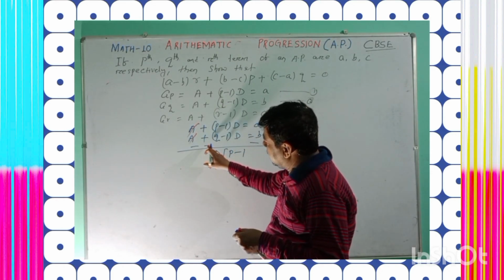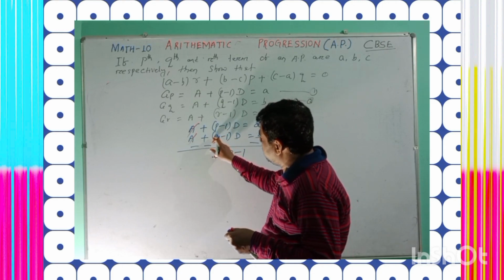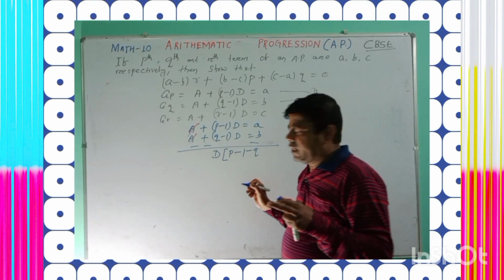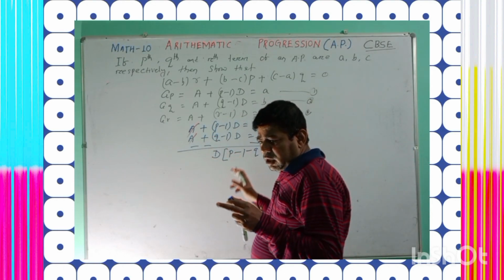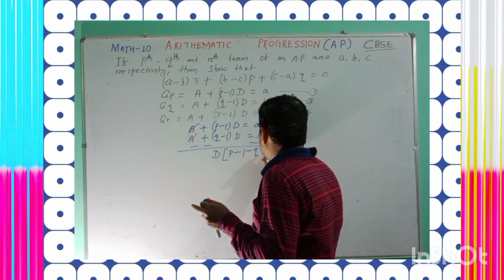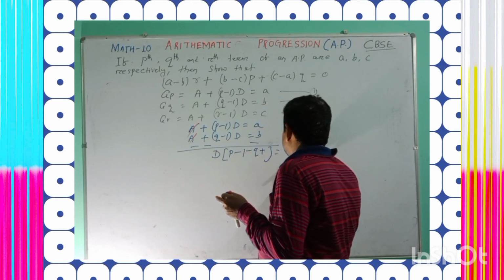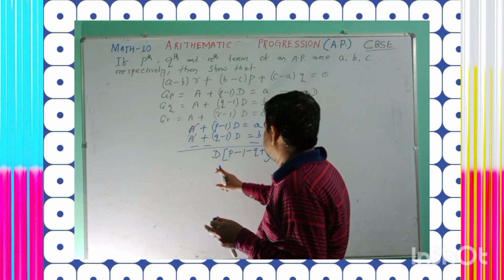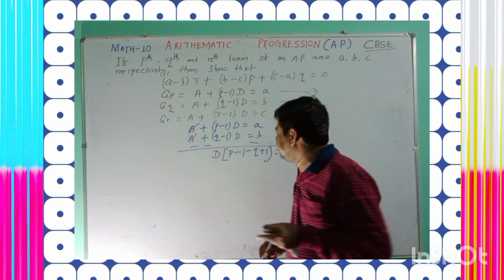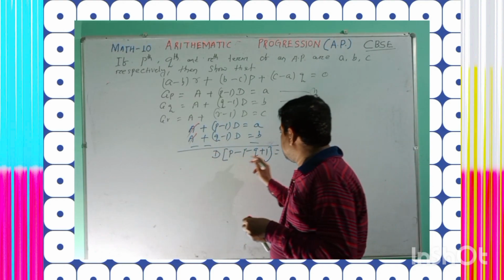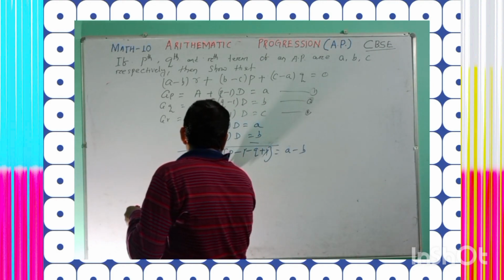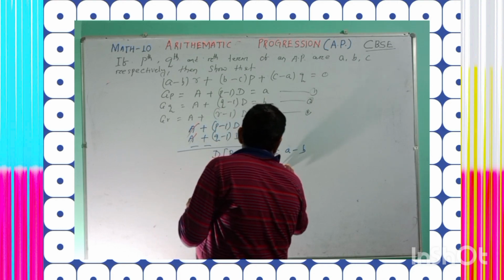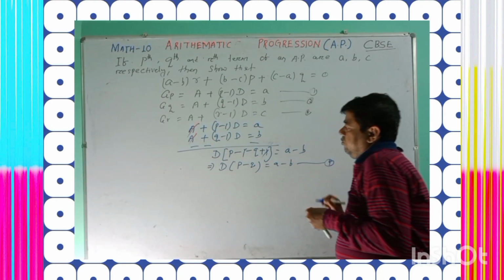Once again, see, here the sign is minus 1, here the sign is plus q. So plus q will be minus q, because you know if there is a minus sign before the bracket, the signs change. Look at it. Similarly, minus 1 will be plus 1. And it is equal to a minus b, right? Yes. So p minus 1 minus q plus 1. Okay. Here minus 1 plus 1 will be cancelled. So that implies D whole into p minus q is equal to a minus b. This is equation number 4.